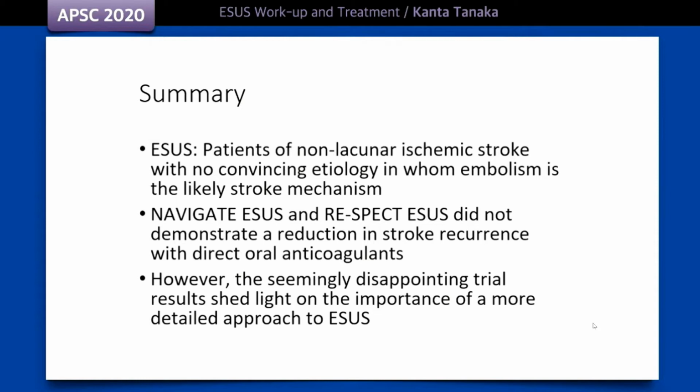Before moving on to case presentation, I'd like to summarize the main points. ESUS represents patients with non-lacunar ischemic stroke with no obvious cause. Navigate ESUS and Respect ESUS did not demonstrate a reduction in stroke recurrence with direct oral anticoagulants, and the seemingly disappointing trial results shed light on the importance of a more detailed approach to ESUS.